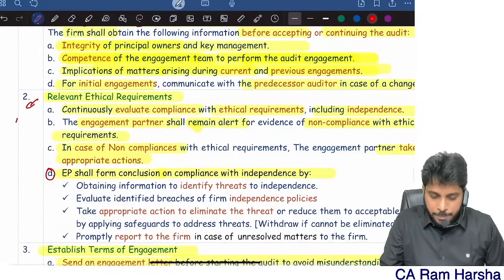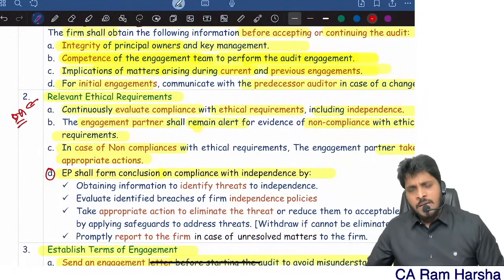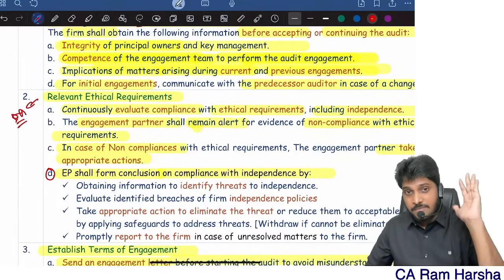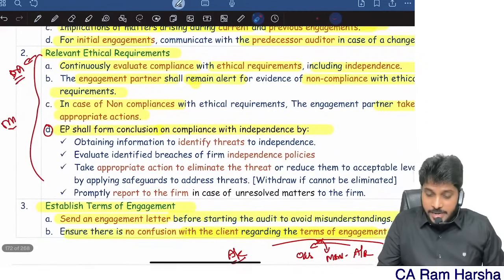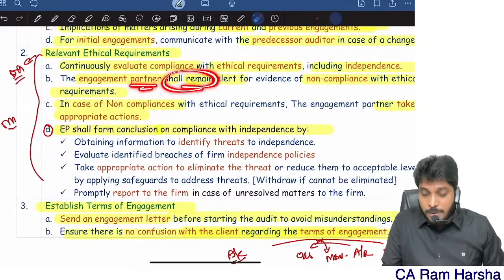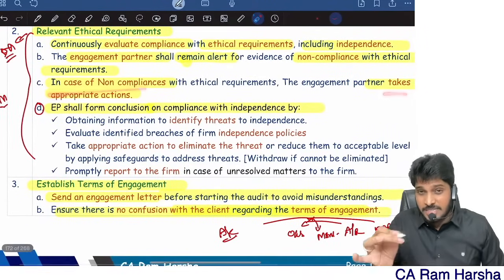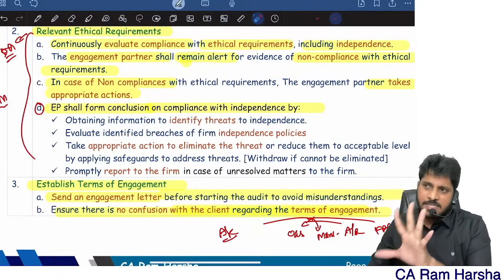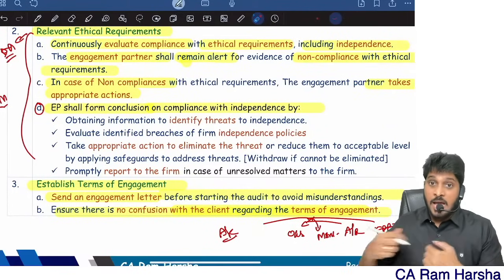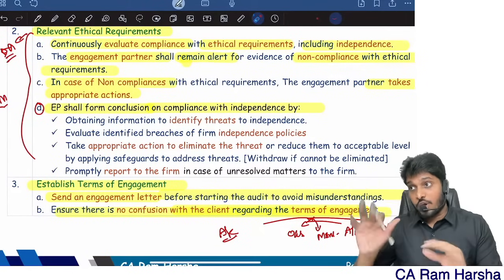This is a very important topic, one of the important requirements in planning activities: compliance with relevant ethical requirements. They may ask you this itself as a 5 marks question. Continuously you should evaluate compliance with ethical requirements. The engagement partner shall remain alert to see whether there is any non-compliance, and if there is, take appropriate action. For example, I accepted one company audit, and in that company my relative has shareholding of more than 1 lakh. What should I do? These are all non-compliance.